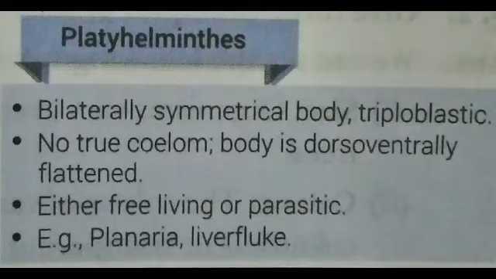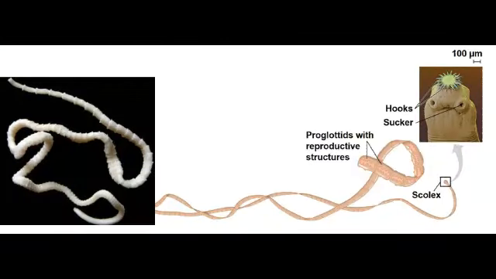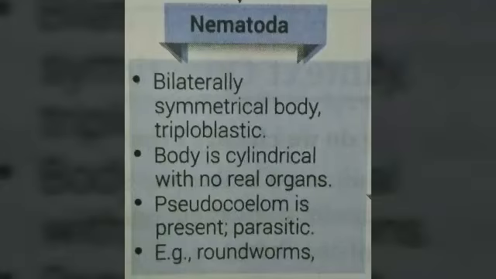So next one is Platyhelminthes. Platyhelminthes are flat organisms. Their body is dorso-ventrally flattened, bilaterally symmetrical, triploblastic, with no true coelom. Examples: planaria and liver fluke. Dorso-ventrally flattened means the body has two surfaces, dorsal side and ventral side. And triploblastic means triple layer in their body structure.